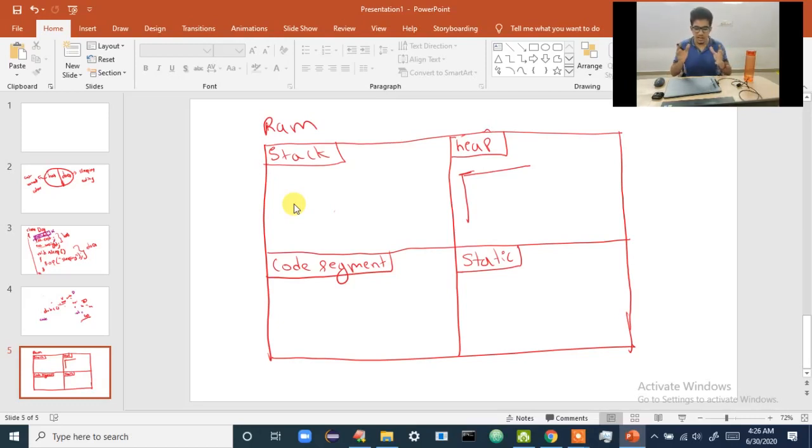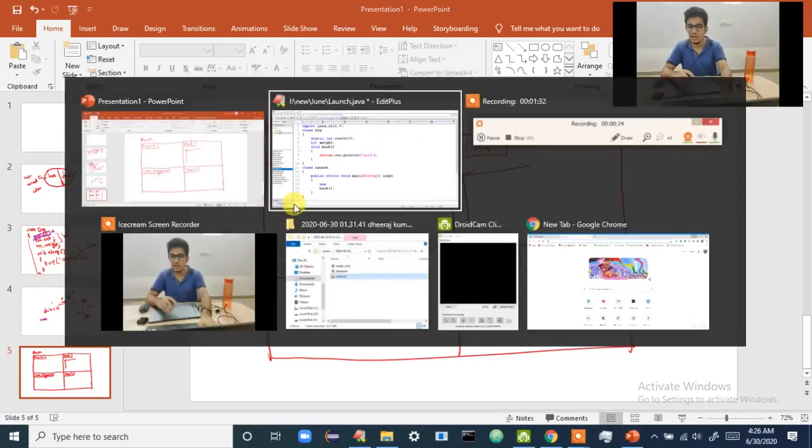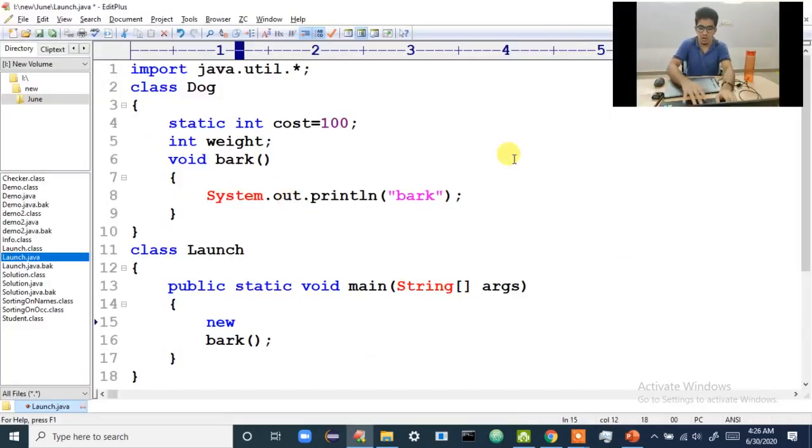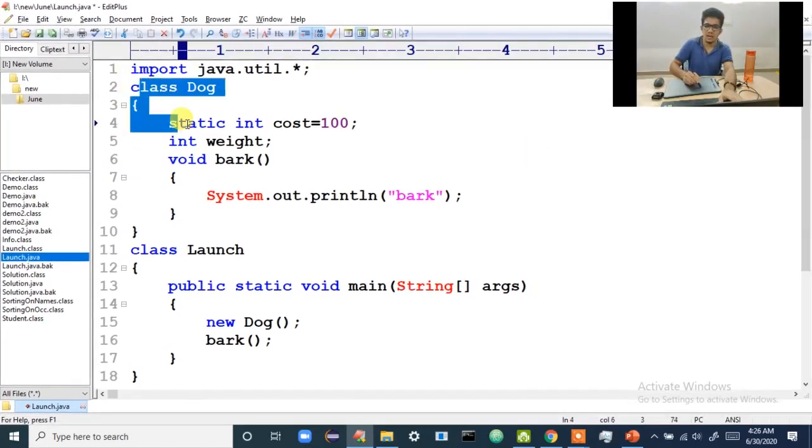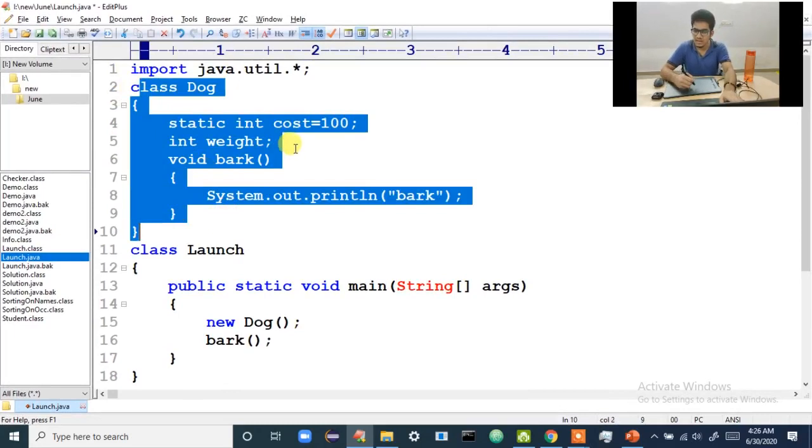So how big is your class? According to that only it has to give you the memory. It will ask me exactly how much memory I want. I'll tell it, I don't know, but go to the Dog class. There you scan all of these variables and methods. After scanning, you will get to know the size of the class. Accordingly, you create this object. Now the JVM will say, okay, I will scan. It will scan all these things.